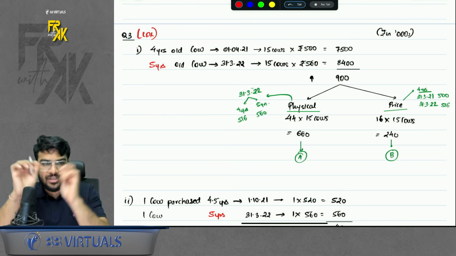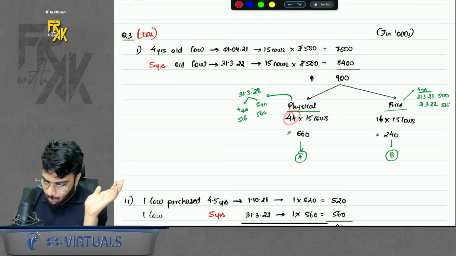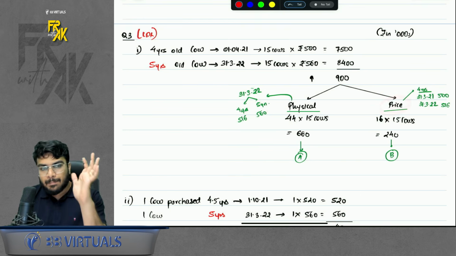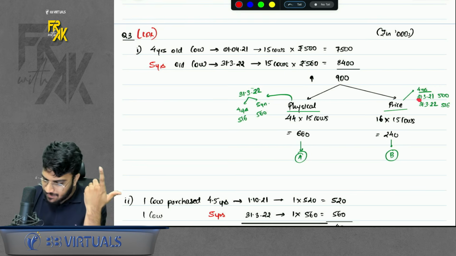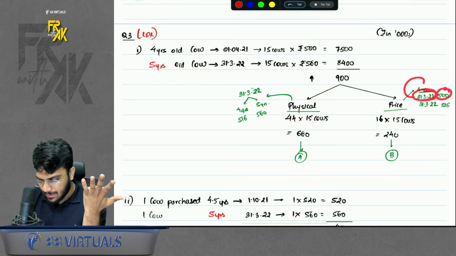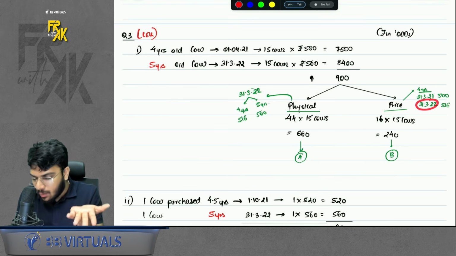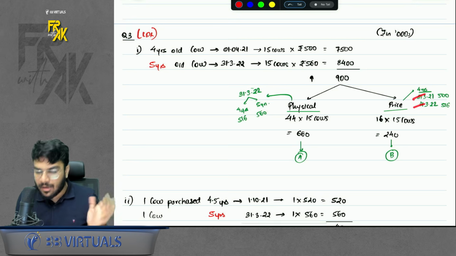Price change due to age, right? That is why. Okay. And how do you calculate the price change? In price change, don't change the age. Just compare year on year. If in previous year, 4-year-old cow was this much, how much is 4-year-old cow today? So we check year on year in price change.